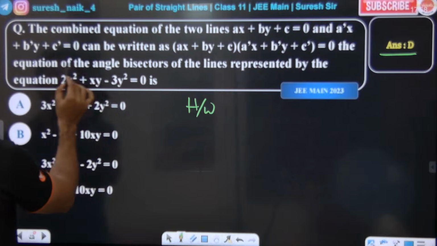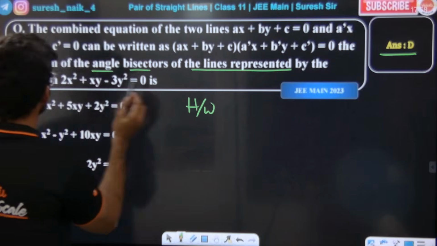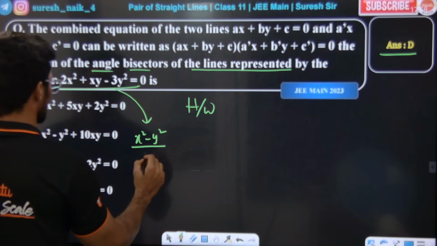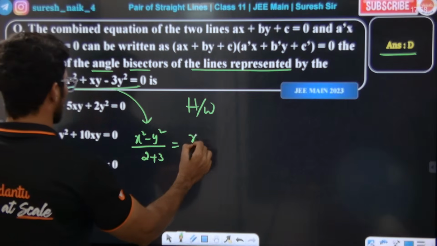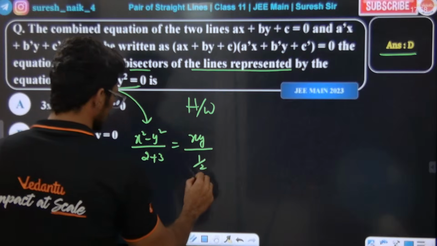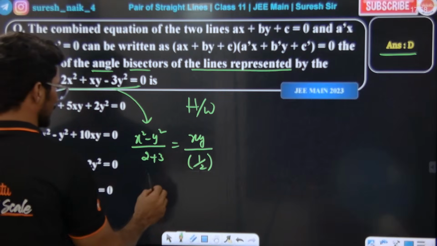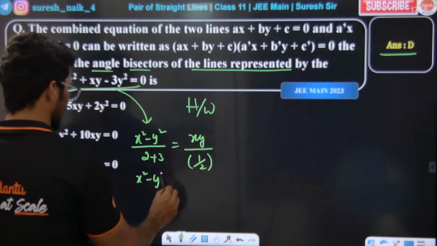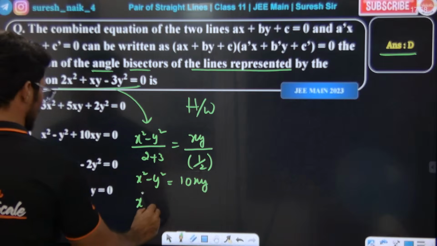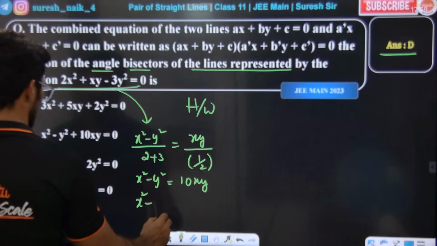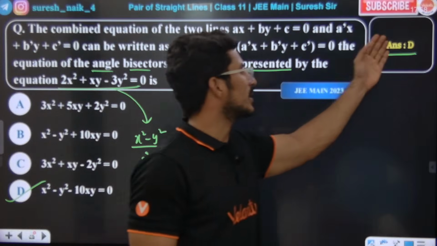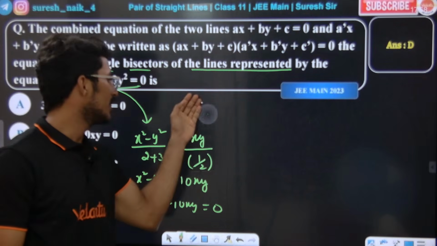Then the equation of the angle bisectors of the lines represented by this. Same as before: x square minus y square by a minus b. So 2 plus 3 is equal to xy divided by h. What is h? 1, sorry, 1 by 2. When we simplify this, what do we get? x square minus y square is equal to 10xy. So x square minus y square minus 10xy is equal to 0. D is the right answer. Done. Yes or no?